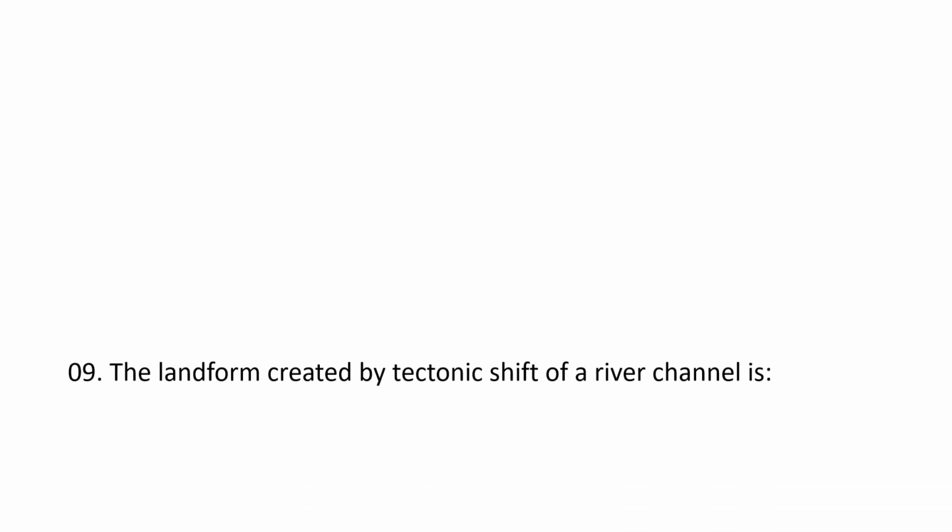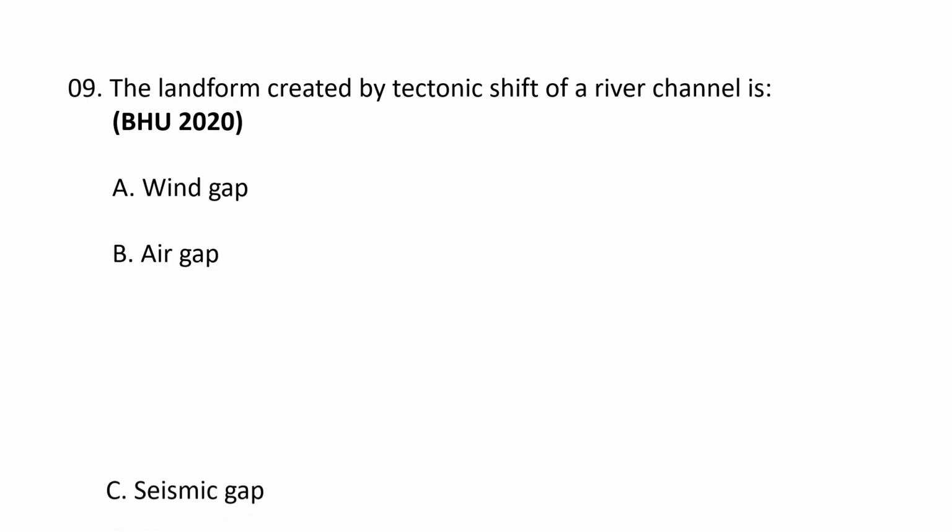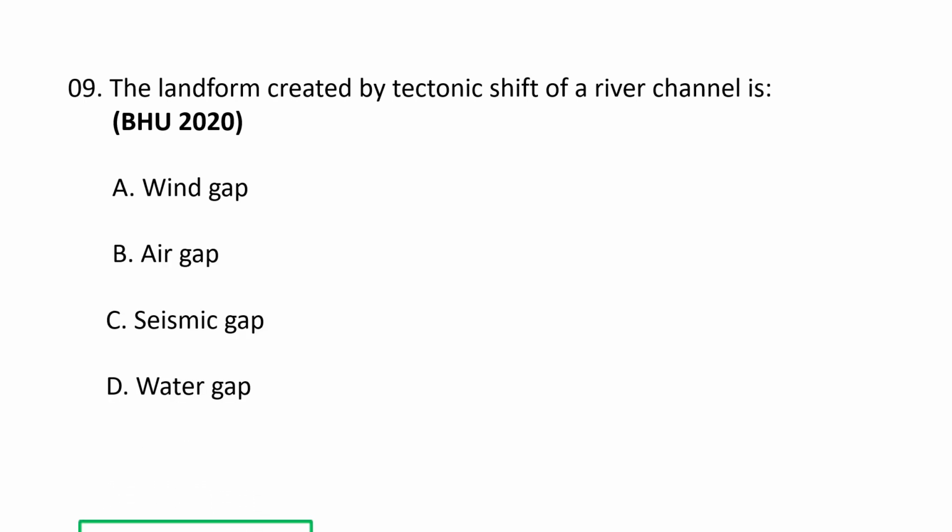Next question. The landform created by tectonic shift of a river channel is A. Wind gap, B. Air gap, C. Seismic gap, and D. Water gap. So the correct option goes as A. Wind gap. Wind gaps can be associated with the past river activity and tectonic uplift.